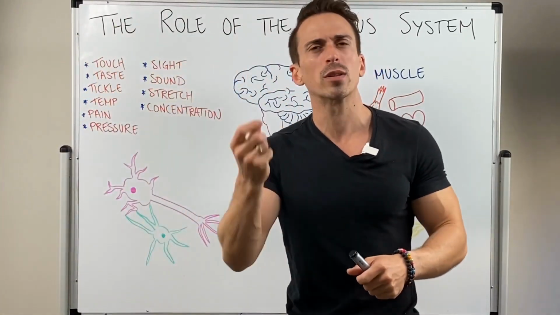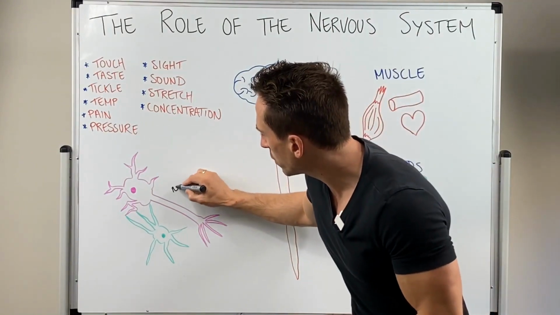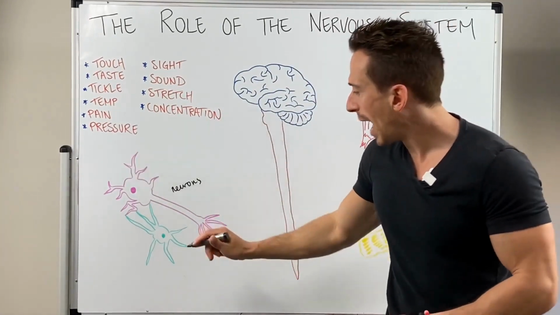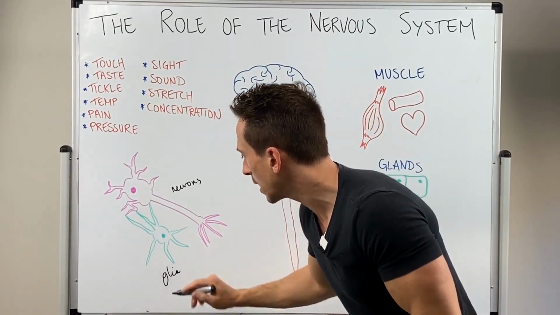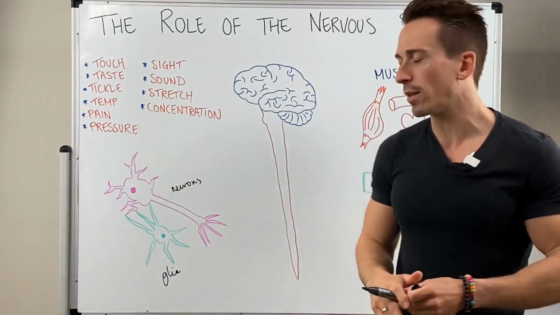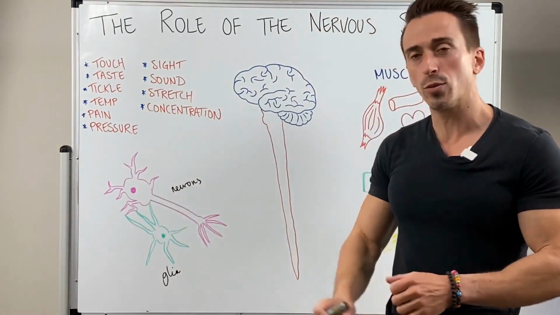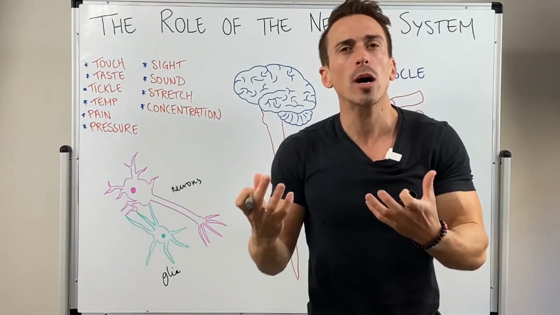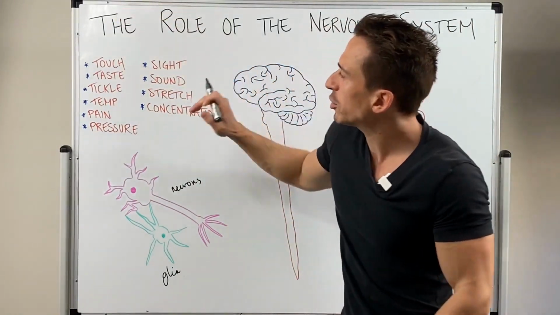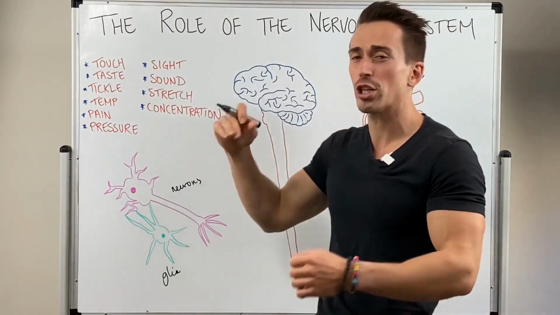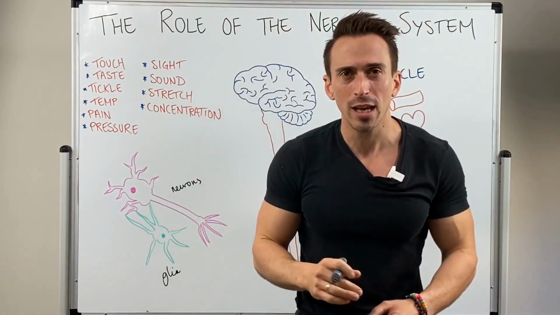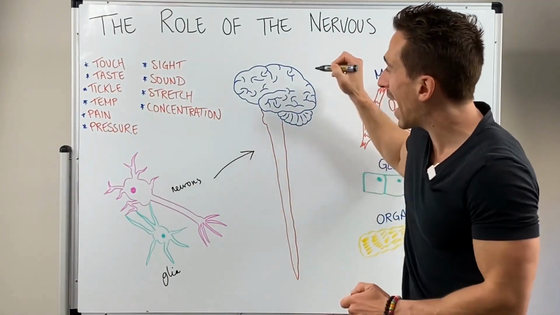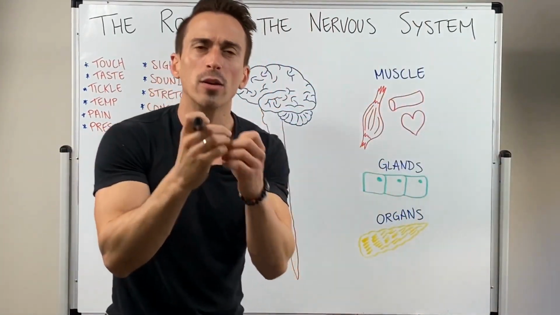Now, the functional subunits or the cells of the nervous system are those of the neurons, and it's the neurons that pick up the information and send the information, and the supporting cells, which are glia. And there's multiple types of supporting cells within the nervous system. What these particular cells do is they pick up various types of information from the outside and inside environment. And the types of information they can pick up is information on touch, taste, tickle, temperature, pain, pressure, sight, sound, stretch, and concentration. This information is then sent to either the spinal cord or the brain and spinal cord, where it is integrated or made sense of.